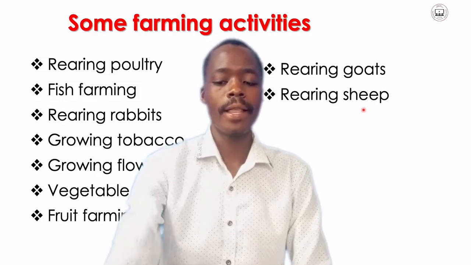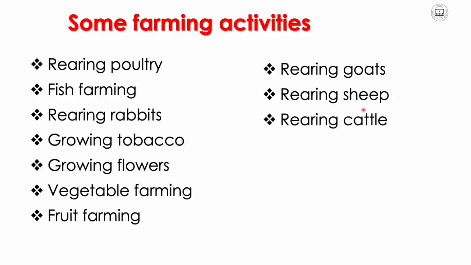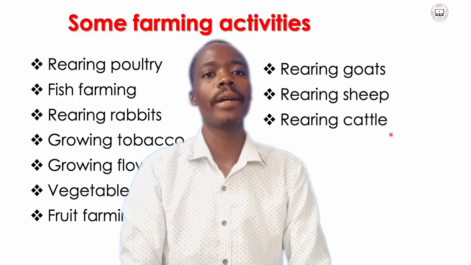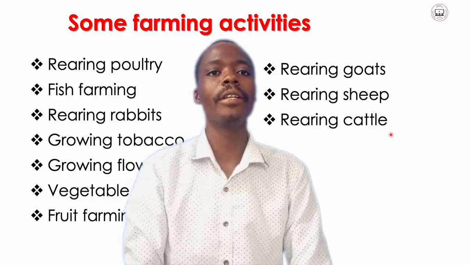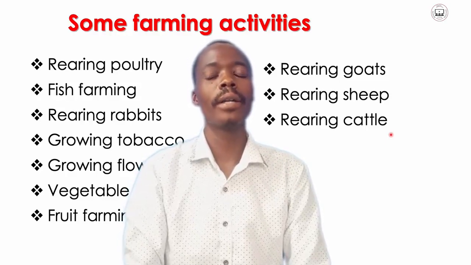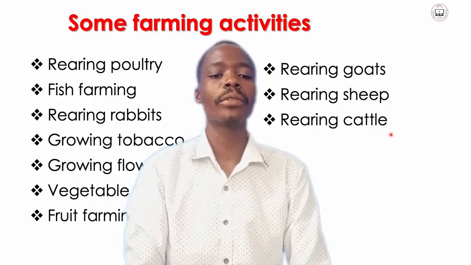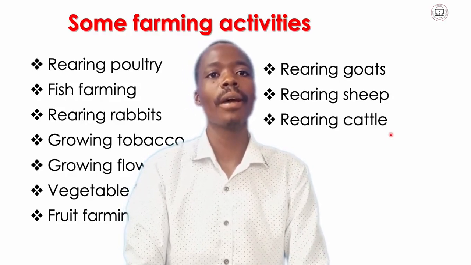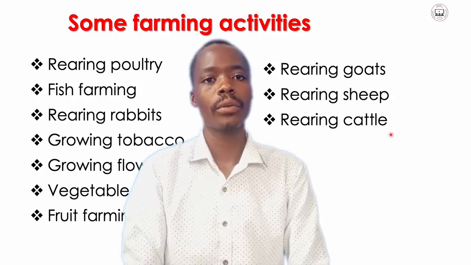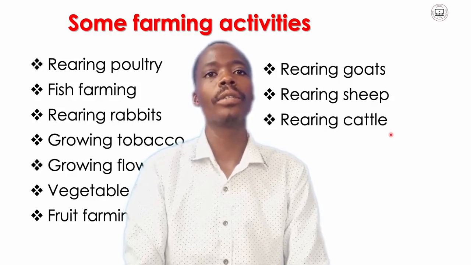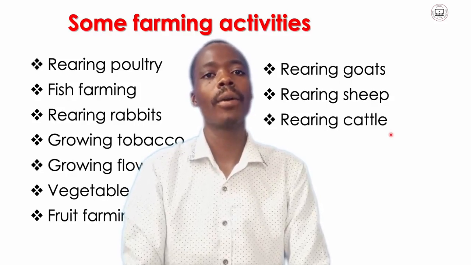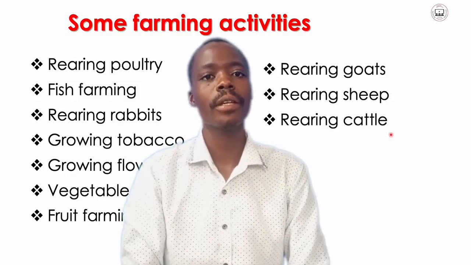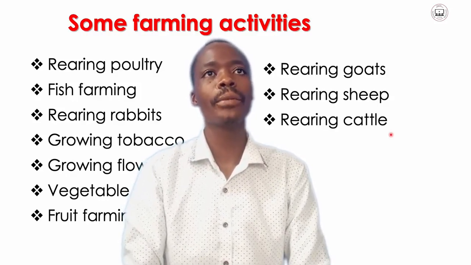The other one, and probably the last one, is the rearing of cattle. Yes, cattle are also reared in large numbers here in Malawi. Farmers rear cattle for different purposes as required, and they are found locally in our communities. Others keep them for prestige.